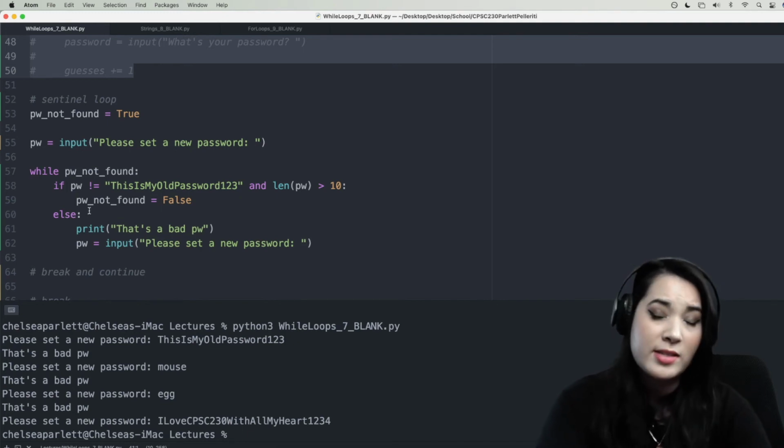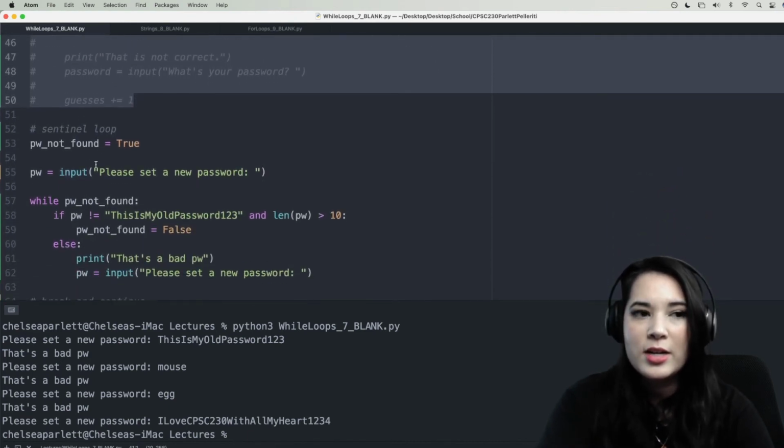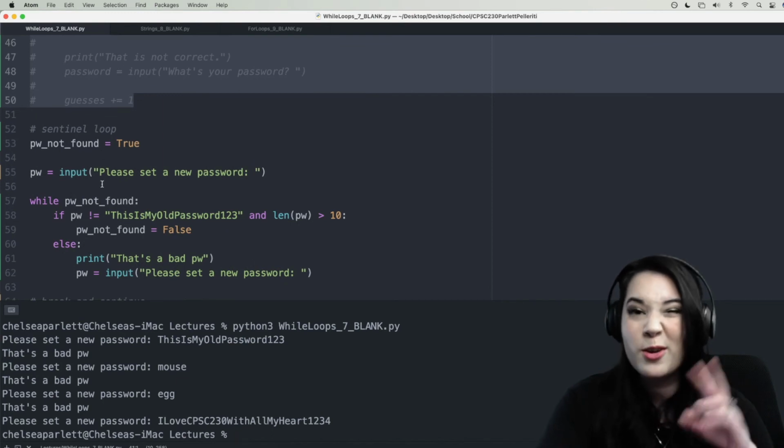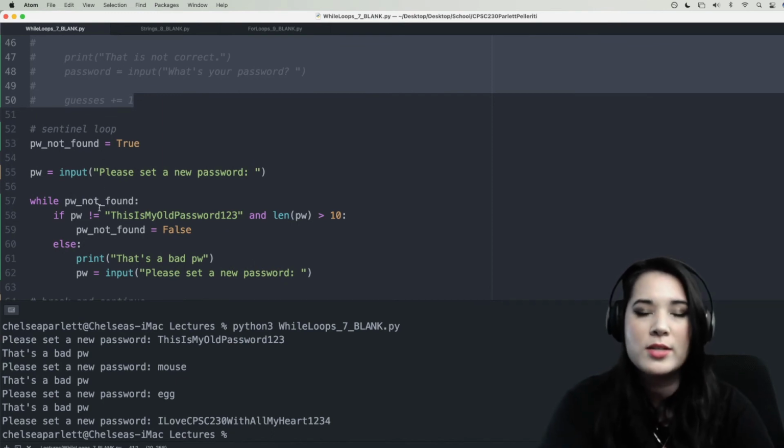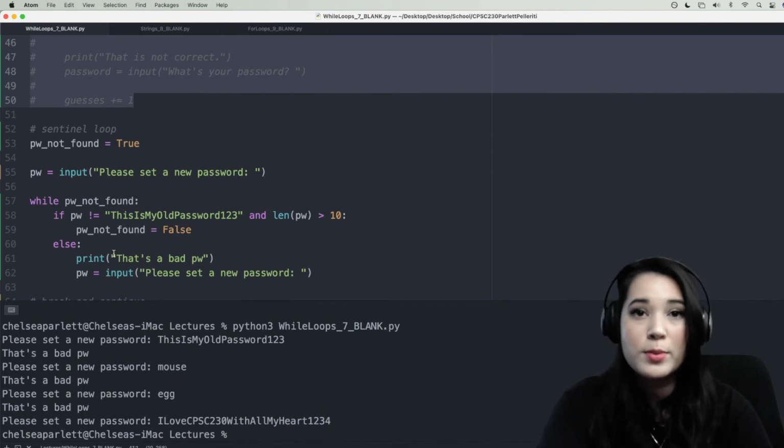You can see how this is a little different from the while loops that we've done before, where we're explicitly checking a condition. Instead, here we have a single variable that's kind of guarding our loop, and in the course of our while suite, we change that to false whenever we want the while loop to be done running.